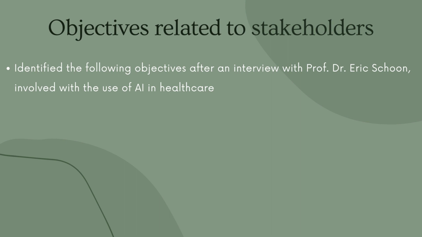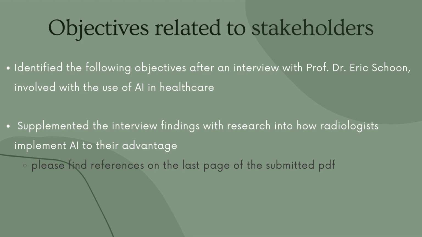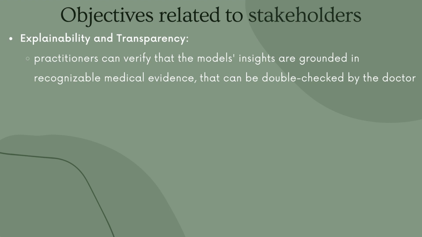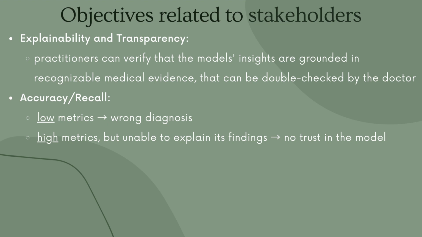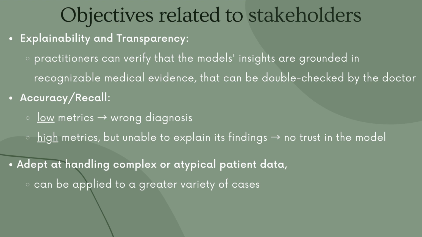We then move on to the objectives related to the stakeholders, which have been identified following a conducted interview with Dr. Schoon, who is involved with the use of AI in healthcare. We have further supplemented the interview findings with research into how radiologists worldwide implement AI to their advantage. The first point, explainability and transparency, will allow practitioners to verify findings and make sure they're grounded in medical evidence that can be double-checked by the doctor. Secondly, regarding accuracy and recall, a model with low accuracy and recall will simply provide wrong diagnoses, and a model with high accuracy and recall that is unable to explain its findings will be unable to earn the trust of a practitioner. Making the model adept at handling complex or atypical data will increase its robustness and allow its use in a greater variety of cases.